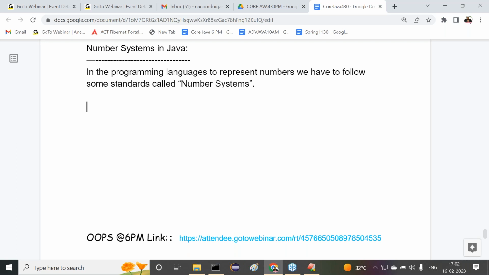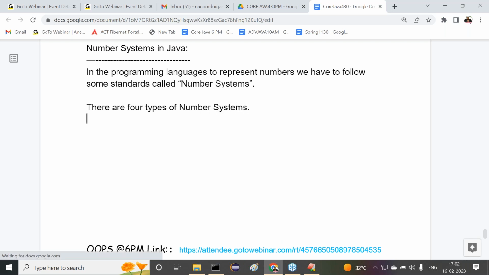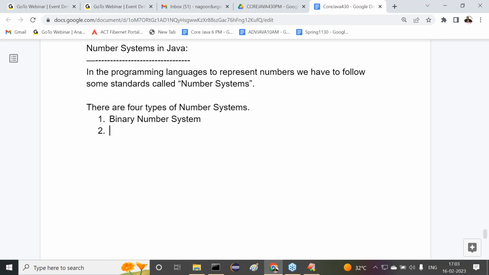There are 4 types of number systems available. What are the 4 types of number systems? First one is the binary number system. Second one is the octal number system. Third one is the decimal number system. Fourth one is the hexadecimal number system.